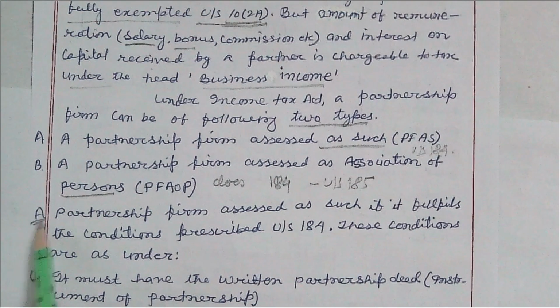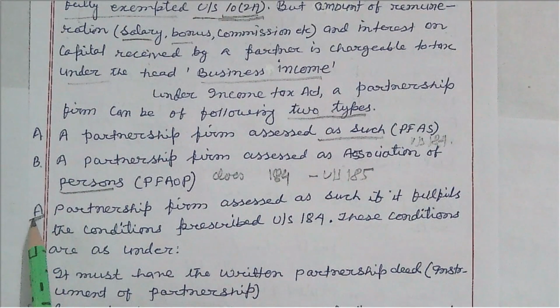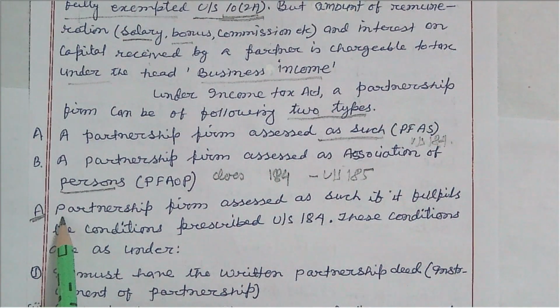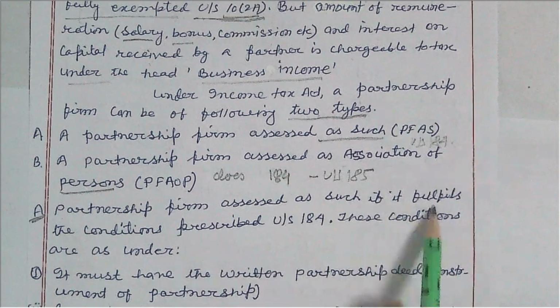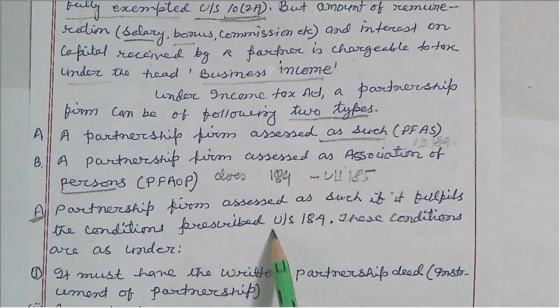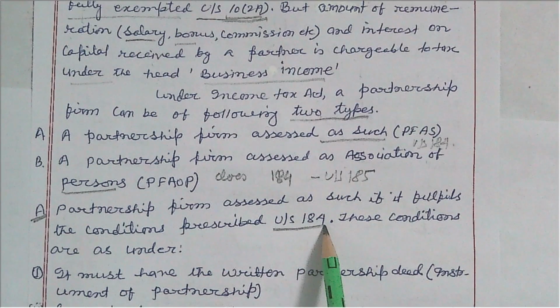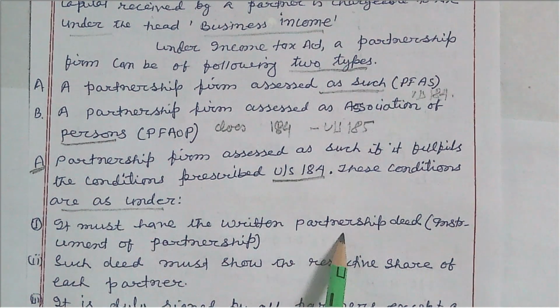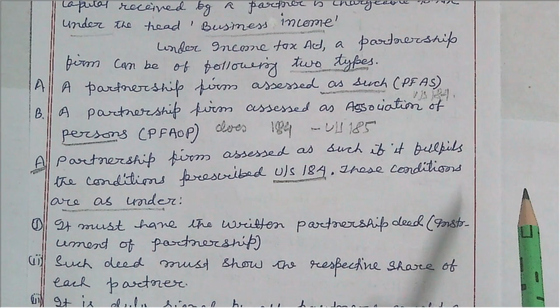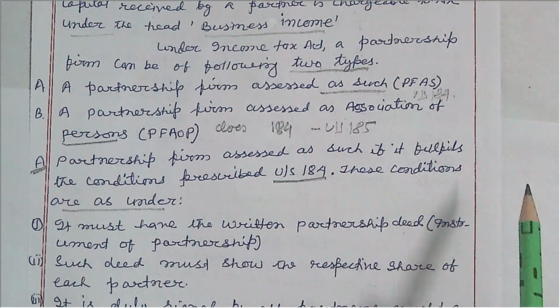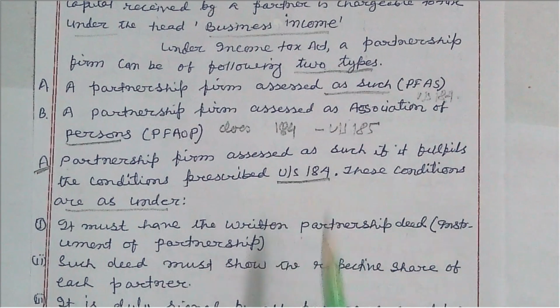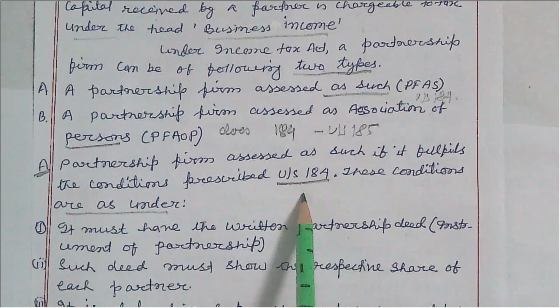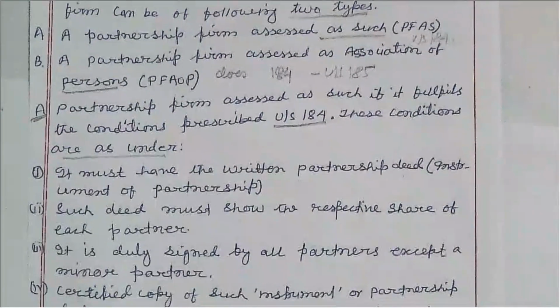Now here, it is talking about section 184. A partnership firm is assessed as such if it fulfills the conditions prescribed under section 184. It must have a written partnership deed, commonly termed the instrument of partnership, and it will then get the benefit of section 184. These are the conditions prescribed by section 184 that a partnership firm should fulfill.